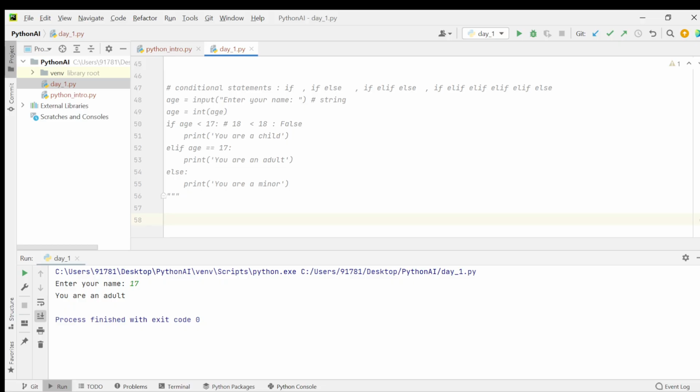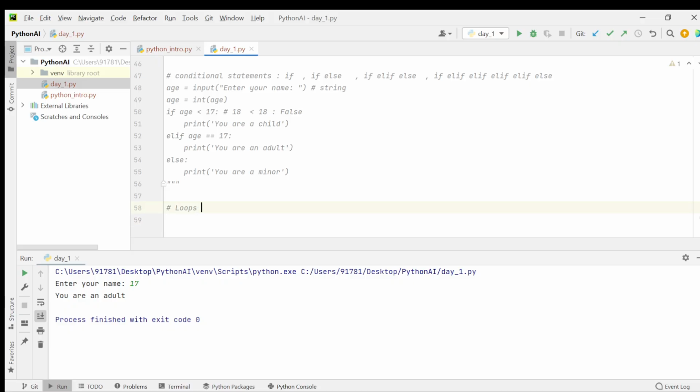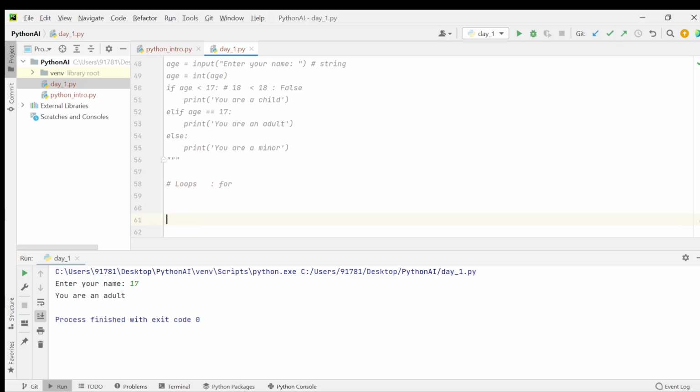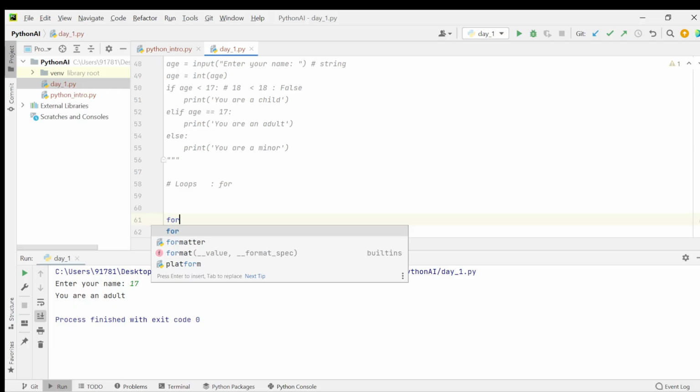And our final topic is loops. Let us go through the important loop, the for loop. For is one of the most important topics in your daily work. So how do you write the for loop syntax?